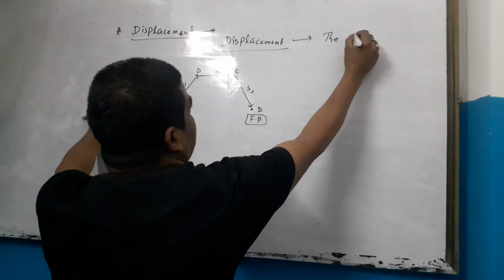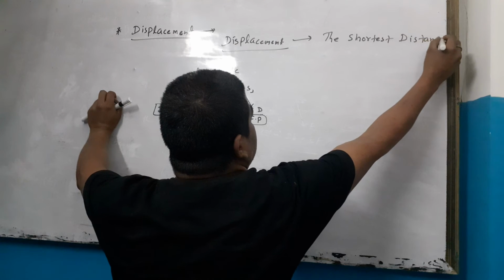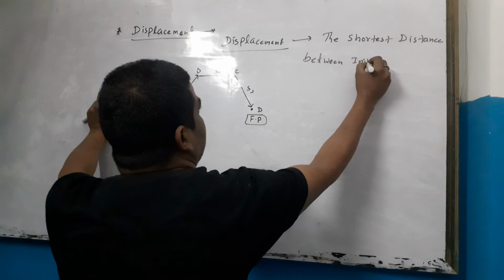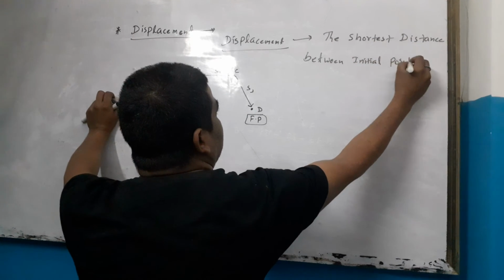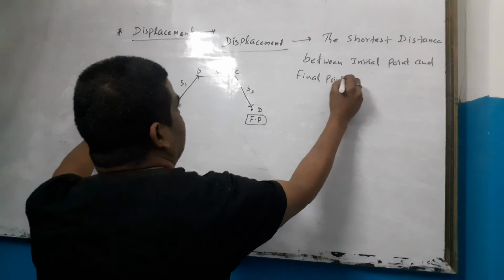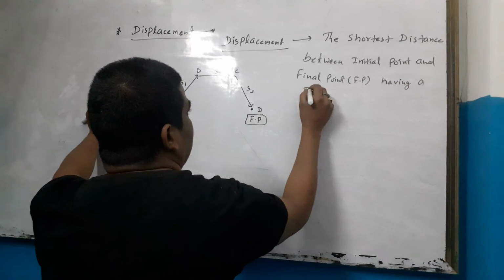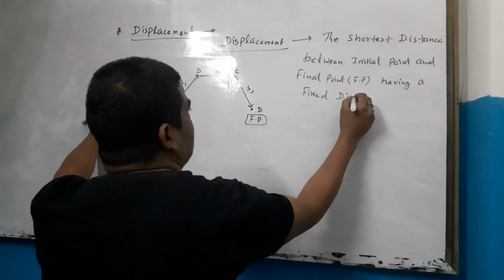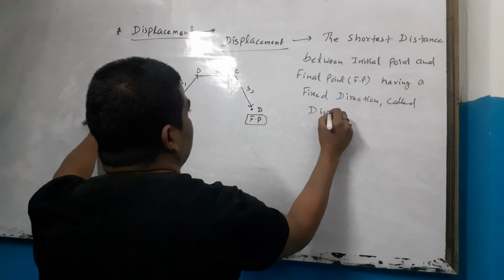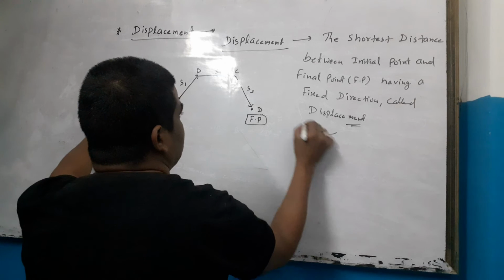Displacement is the shortest distance between the initial point and the final point, having a fixed direction, called displacement.